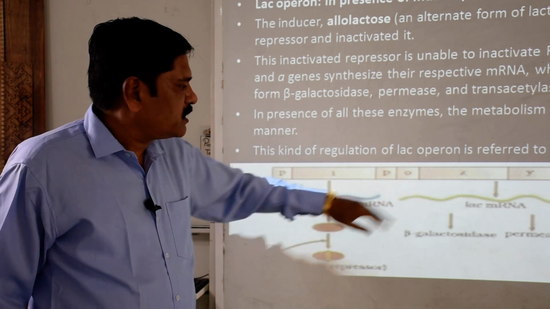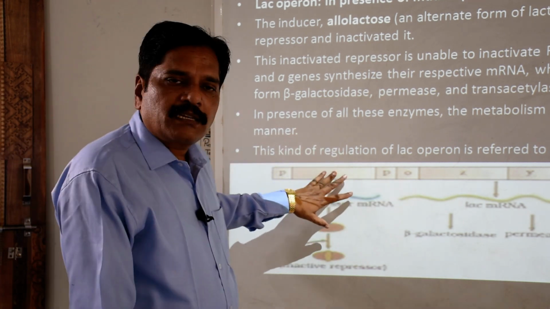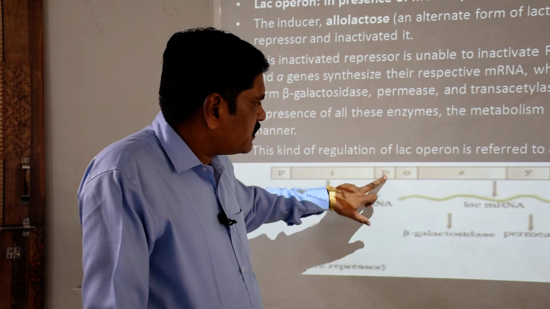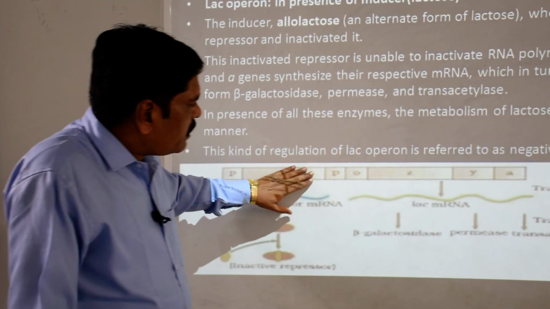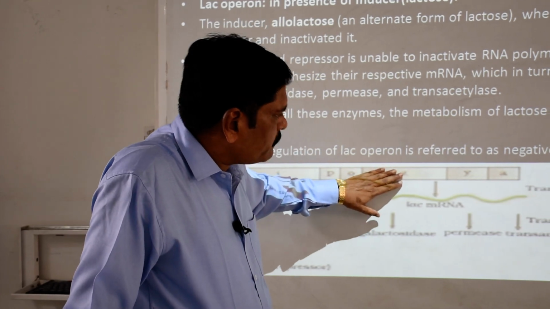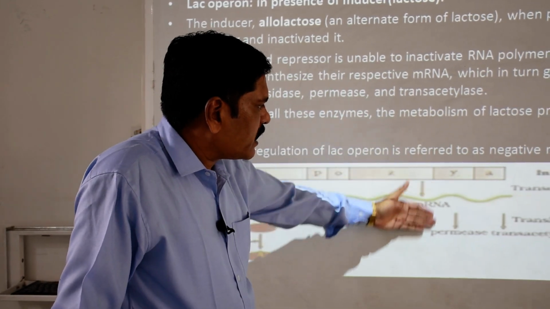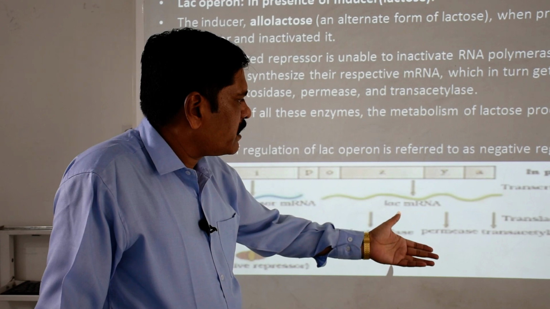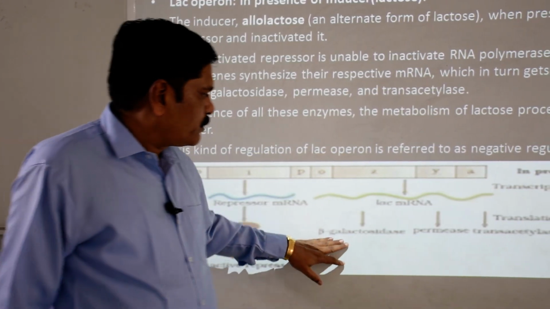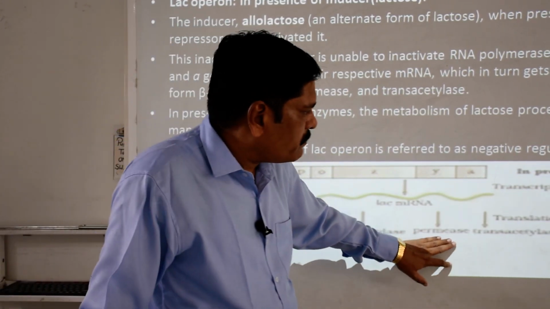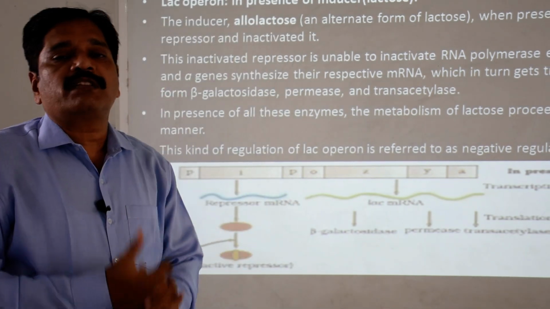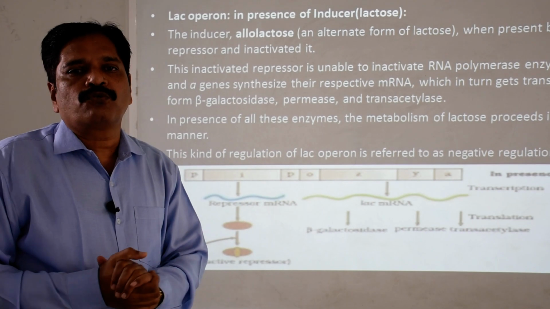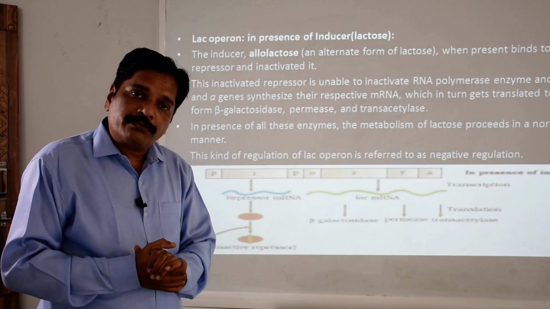So RNA polymerase, with the help of the promoter gene, easily passes through and transcribes the lac mRNA, which produces the beta galactosidase, permease and transacetylase enzymes that work on lactose and divide it into glucose and galactose.